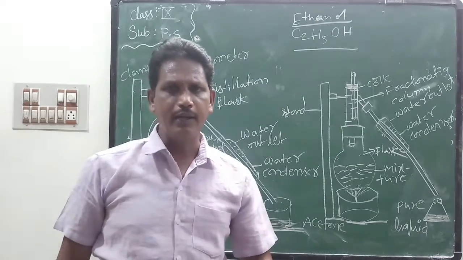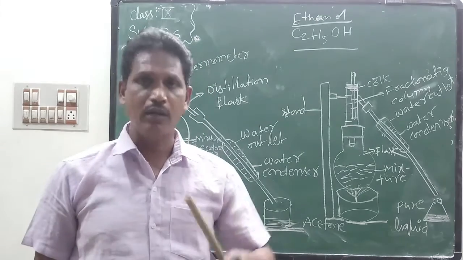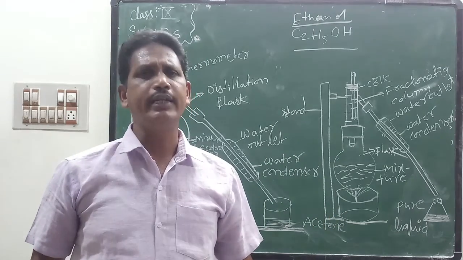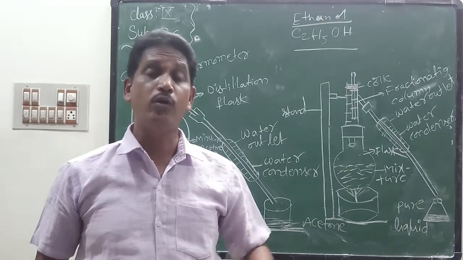Ethanol, or ethyl alcohol, mixes in all proportions in water. So it appears to be a homogeneous mixture.